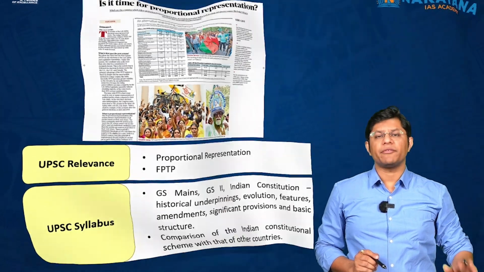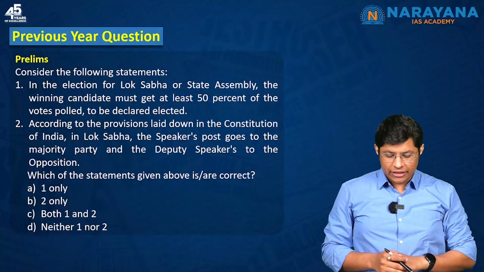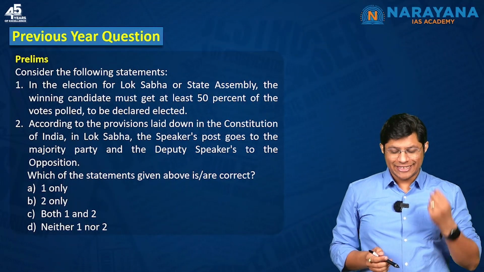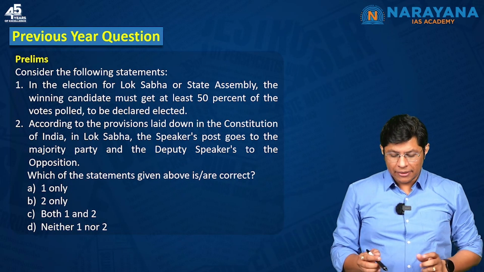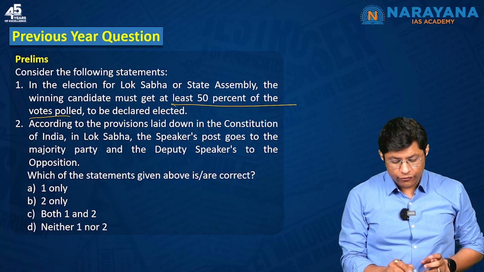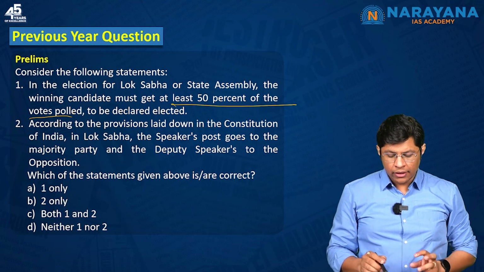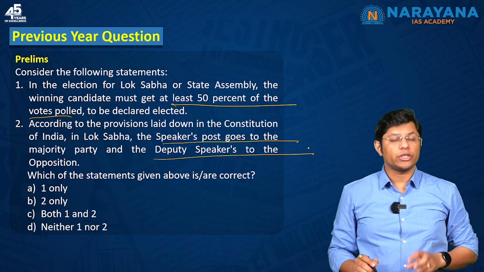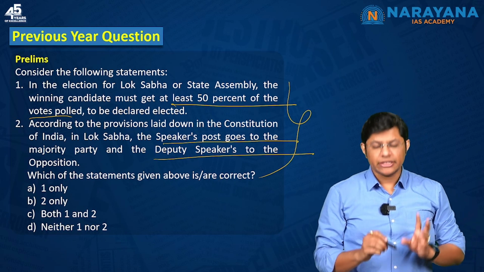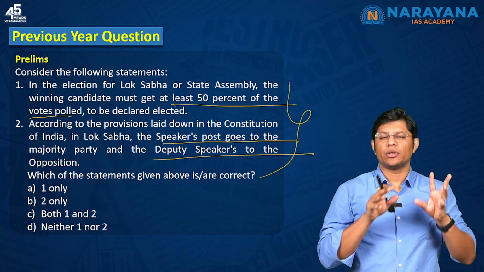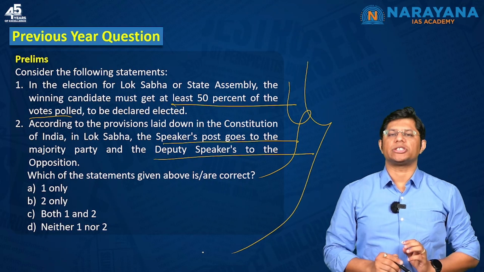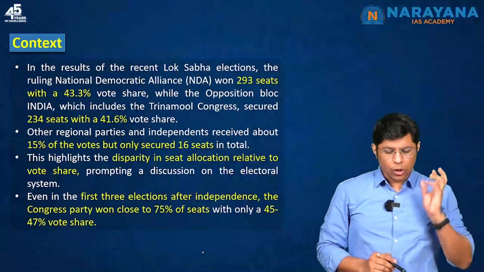Let's go through a previous year question which was asked in the year 2017, right? So in the election for Lok Sabha or State Assembly, the winning candidate must get at least 50% of the votes polled. The second one, the speaker's post goes to the majority party and the deputy speaker's to the opposition, right? So please go through the 2 articles, try to revise your notes from Lakshmikant and try to attempt this particular question, right? Now, what is the context?